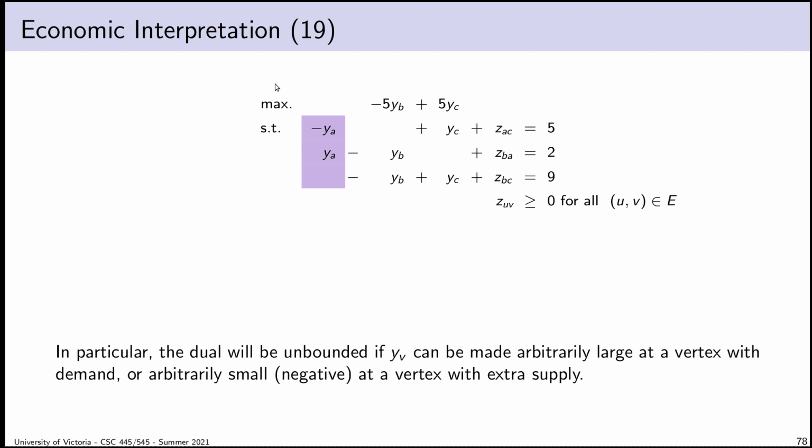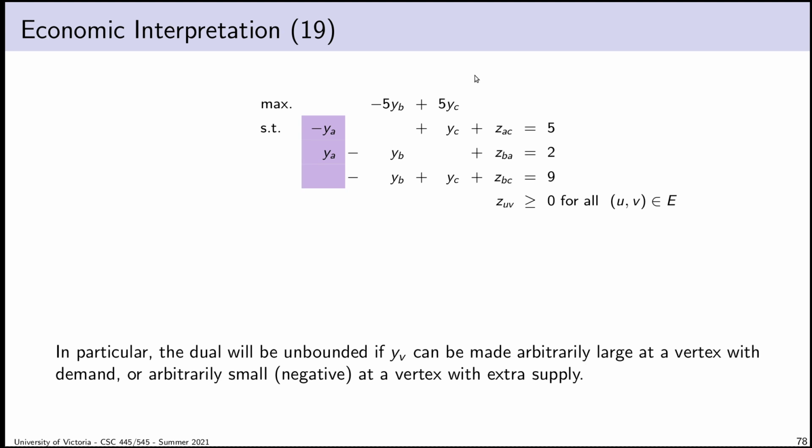And if I stare at this, I might realize what's really going on. The dual problem is unbounded only if I can make this go to positive infinity. There's no reason a maximization problem would ever want to go to negative infinity. So when can this go to positive infinity? Well, the obvious case is if this goes to positive infinity, then the whole thing goes to positive infinity. But if this here goes to negative infinity, so if Y sub b goes to negative infinity, then the negative sign means the dual is unbounded. Well, notice that when this actually happens, it turns out both will go to infinity in a different direction. This goes to negative, this goes to positive at the same time. So how do we interpret that?